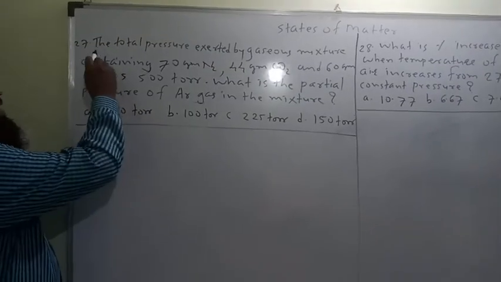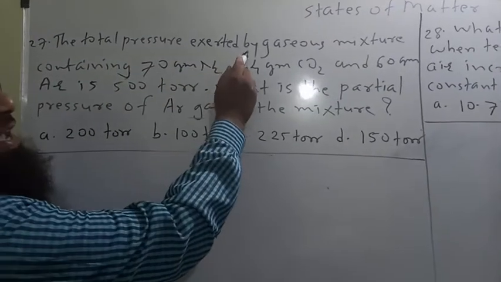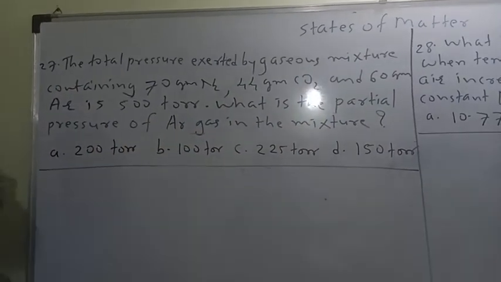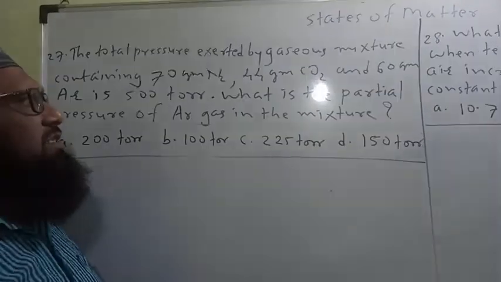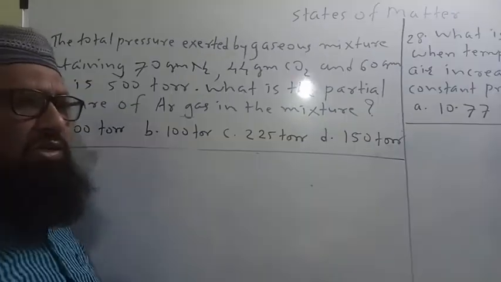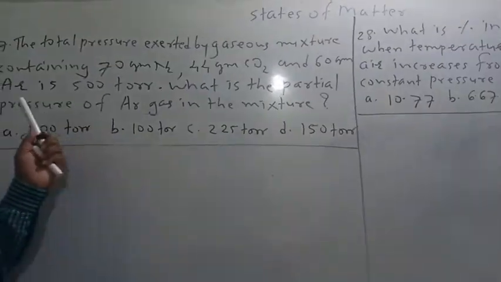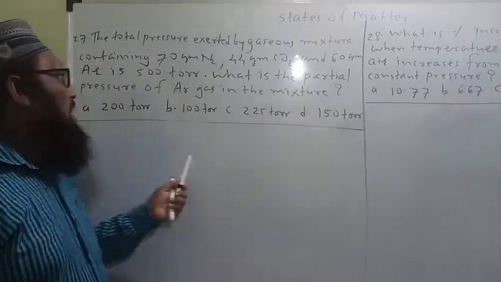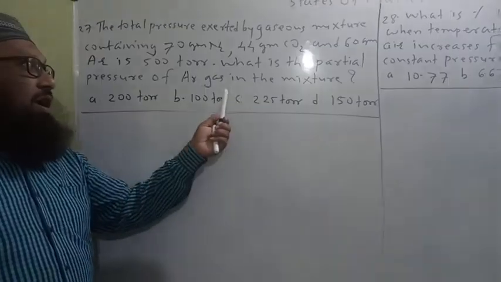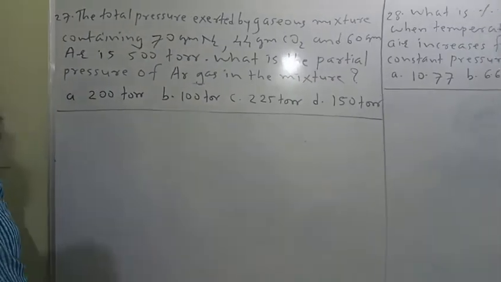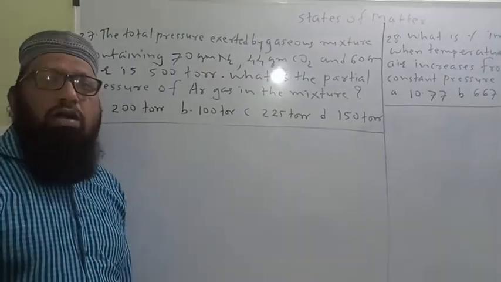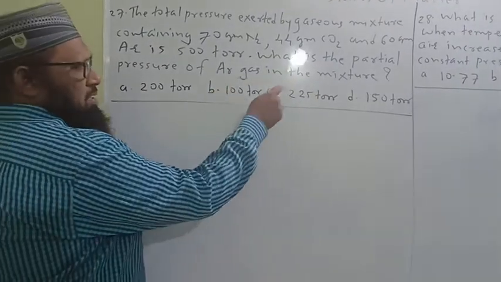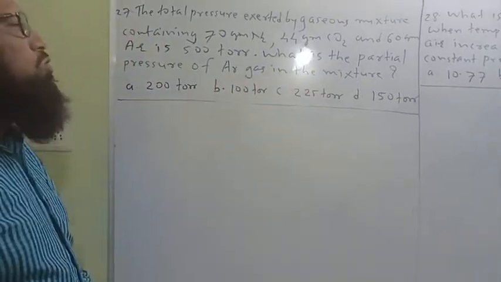Question number 27. The total pressure exerted by gaseous mixture containing 70 gram nitrogen gas, 44 gram carbon dioxide and 60 gram argon is 500 torr. What is the partial pressure of argon gas in the mixture? This numerical again depends on Dalton's law of partial pressure. Here just partial pressure of argon we have to calculate.